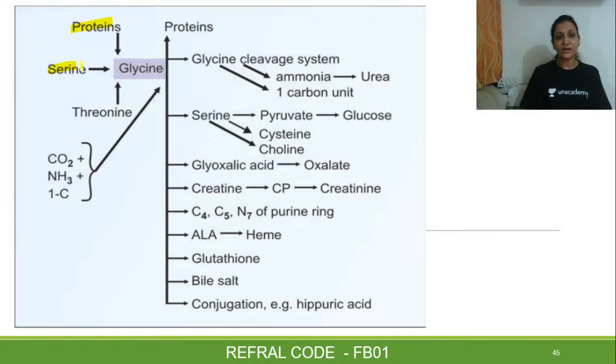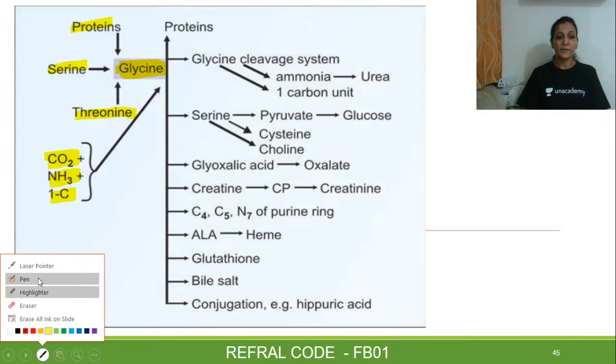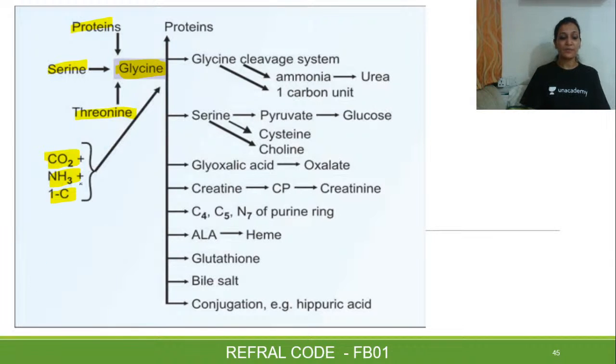Protein and threonine will lead to formation of glycine. And glycine can also be formed from de novo sources, that is carbon dioxide, ammonia, and one carbon unit. So these four things, protein, serine, threonine, and de novo sources, all lead to formation of glycine.